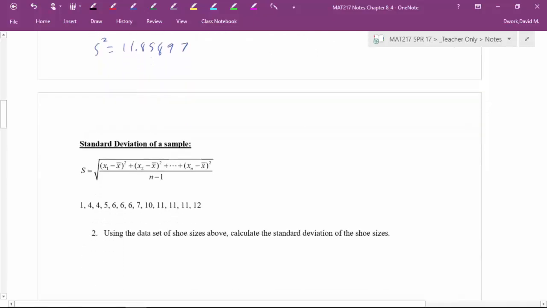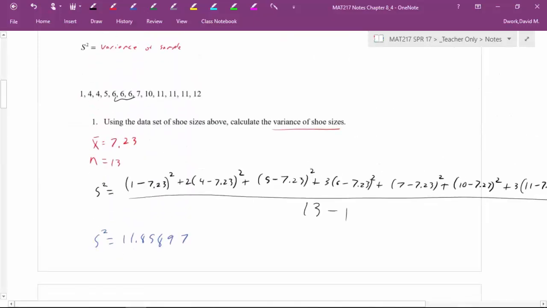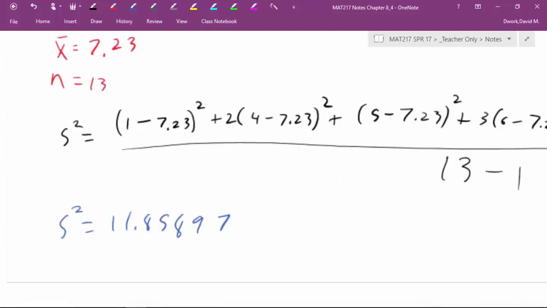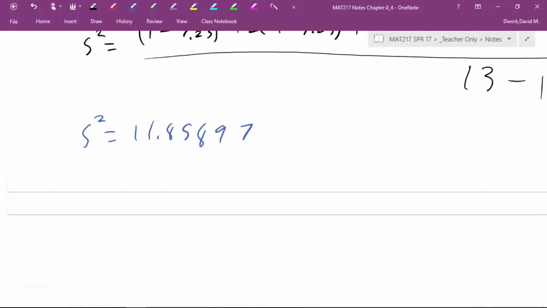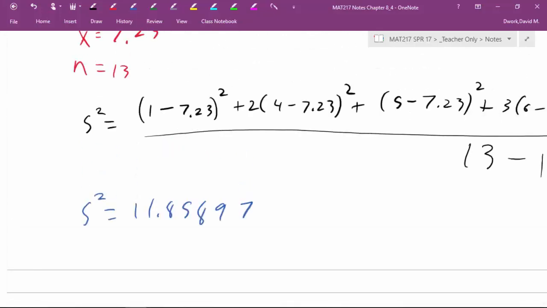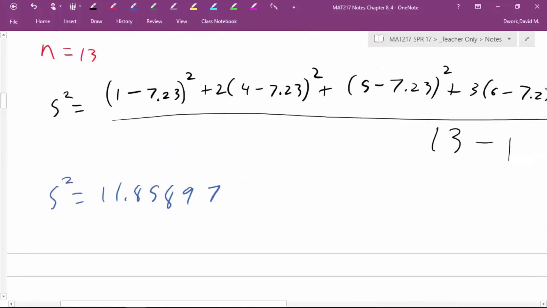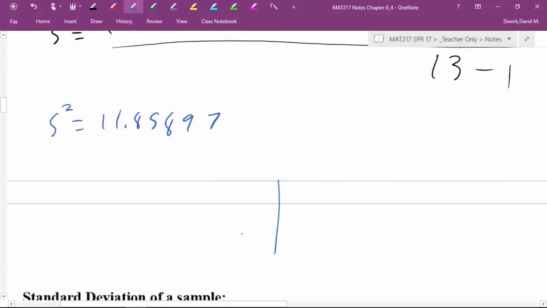All right, standard deviation. Oh, sorry, I've got to talk about what this means before we go to standard deviation: variance. What we're talking about here is how spread out your data is. Now, variance looks at it from this perspective. This is my average. 7.23 is my average. And I have a data point of 1. So if you imagine plotting your data points on some kind of graph, not our particular data here, but if you were to plot your data, it might look something like this.